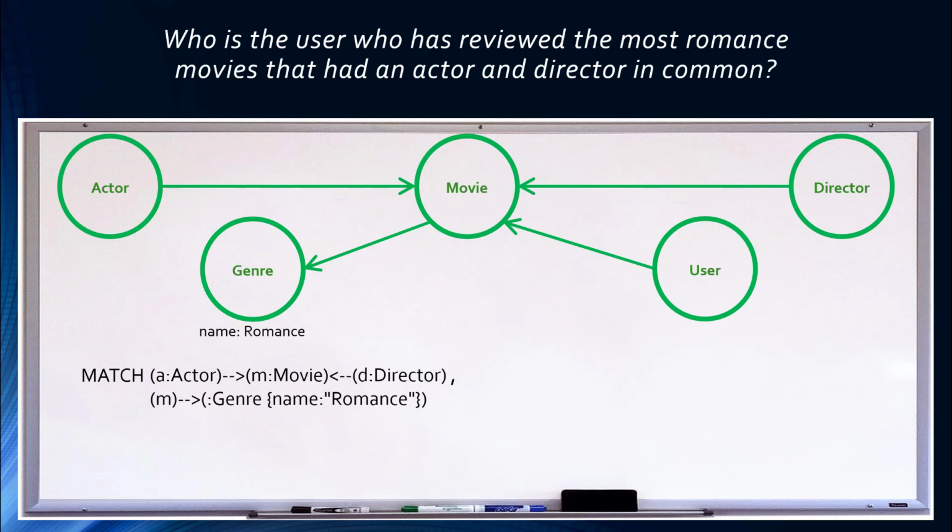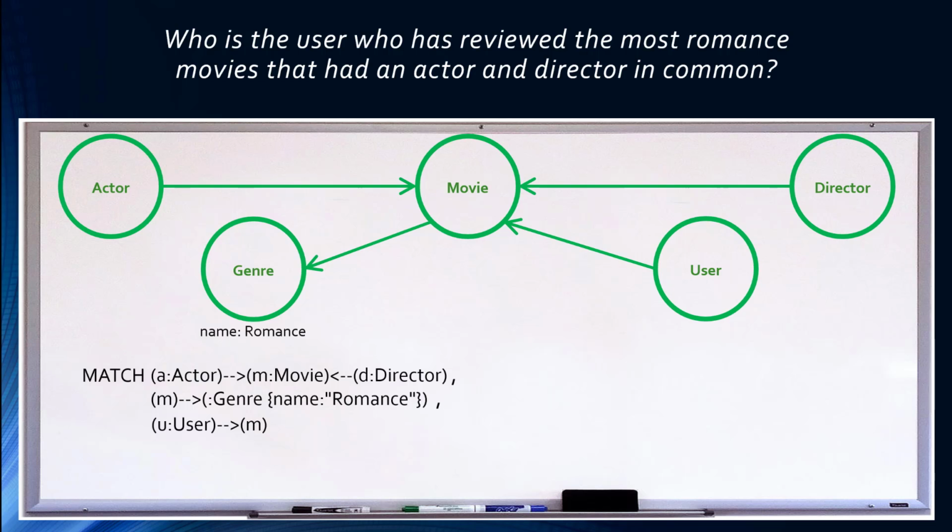Next, we are going to add the path from the user node to the movie node. As we did at the end of the first path, we need to add a comma at the end of the second line to indicate we are starting a new path. We want to identify those users who have reviewed the movie identified by the node with the variable name m, and based on the schema, this relationship is called rated and points from the user node towards the movie node. Since again it is the only relationship type in the data between user and movie nodes, we will omit the relationship type from the query.